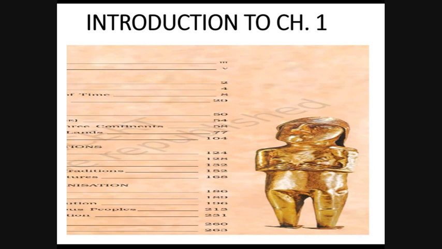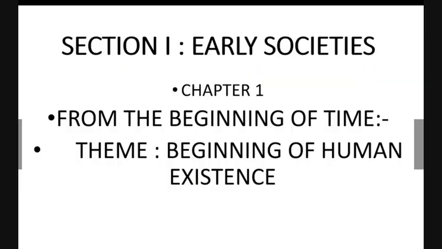From today onwards, we are starting with section 1, that is early societies, and the first chapter, the name of the chapter is From the Beginning of Time. Now, this entire chapter has two themes, but today we will be discussing only the first theme, which is the beginning of human existence.